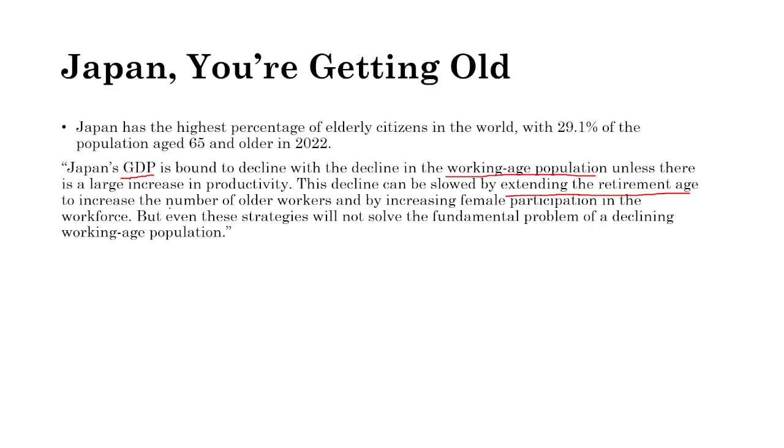So you're going to increase the number of older workers, and it would also, they said, also increase female participation. And that kind of goes back to men die at an earlier age than women. So if you increase the retirement age, you're probably going to have a higher percentage of women than men in the population. So you're going to increase female participation in the workforce. But they said here that these strategies will only slow the decline. It won't fix the problem with a declining working age population.